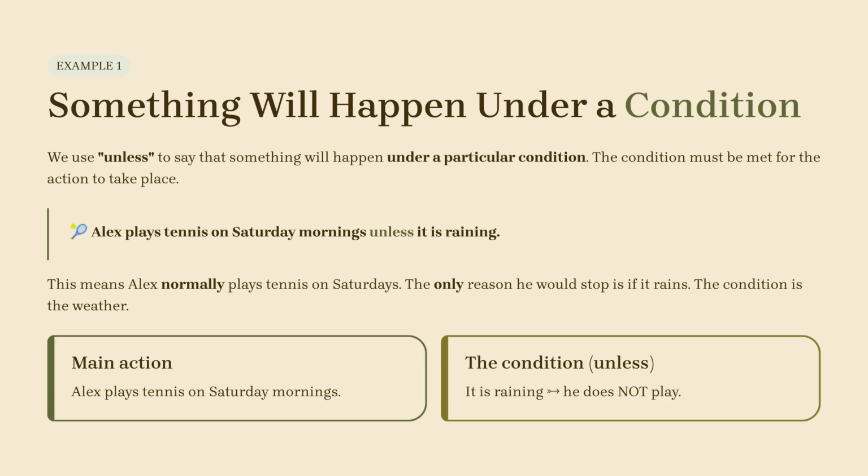Here is example 1, showing how something will happen under a condition. We use unless to say that something will happen under a particular condition, and the condition must be met for the action to take place. Our example sentence is, Alex plays tennis on Saturday mornings unless it is raining. This means Alex normally plays tennis on Saturdays, and the only reason he would stop is if it rains, so the weather is the condition.